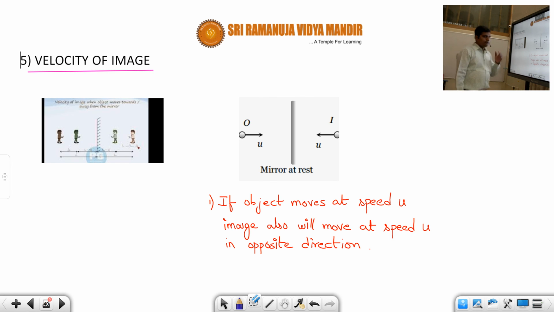And then the next topic will be the velocity of image, students, which is a very simple concept. I'll be covering this topic in the next video along with some more problems on all the topics. That means some important problems on deviation, rotation of mirror, then number of images between two inclined mirrors, then field of view, and then velocity of image, students. Thank you very much, students.